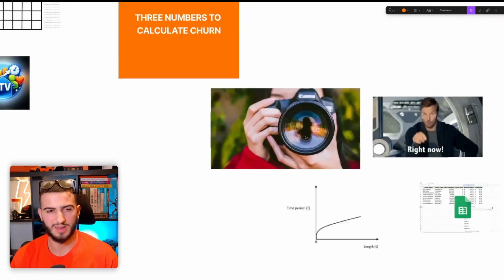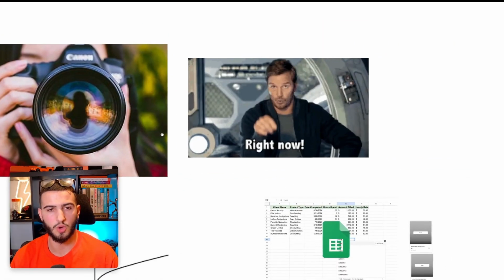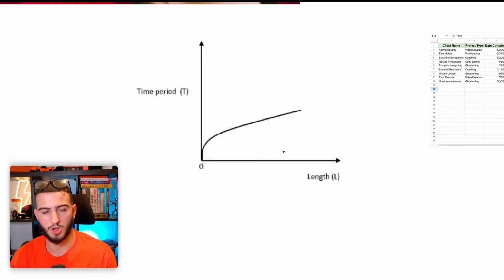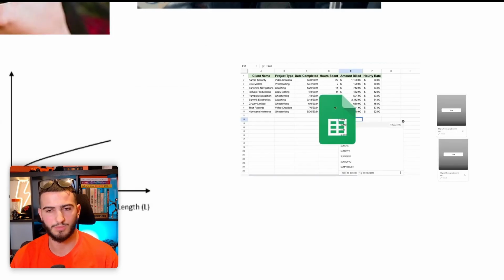Now, what we've just done is figured out a snapshot of our current churn rate right now, but we have no idea how to actually track it over a longer period of time to see if the churn rate is improving or decreasing. For that, you need to set up a Google Sheet, and that Google Sheet needs 6 specific numbers so you can track your churn rate over time to see if it's increasing or decreasing depending on the different changes you bring into your agency.